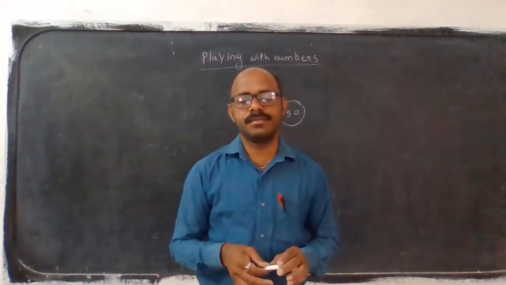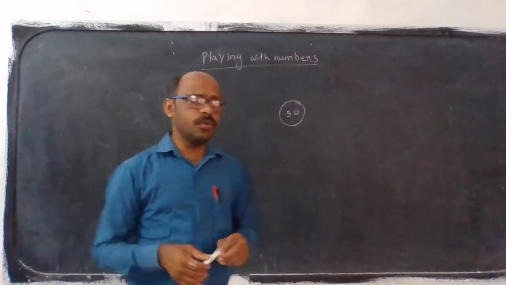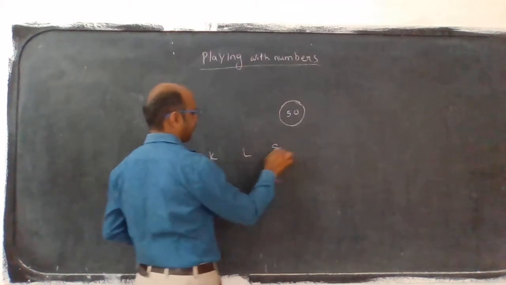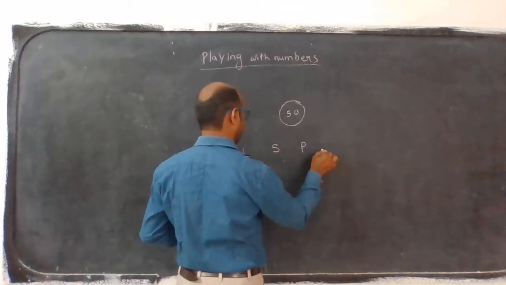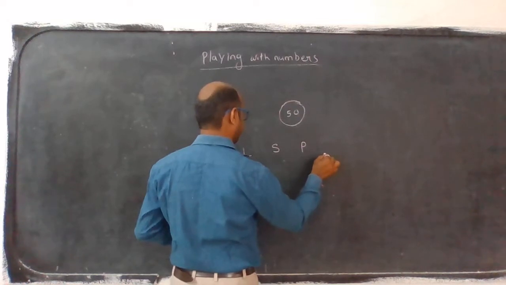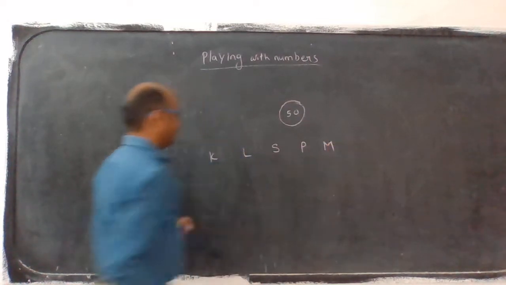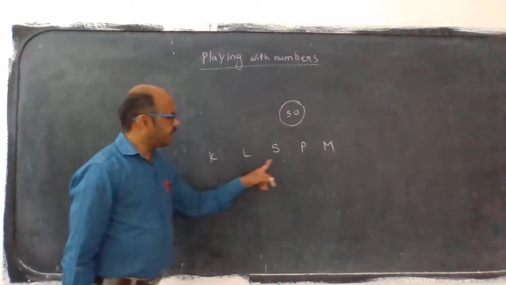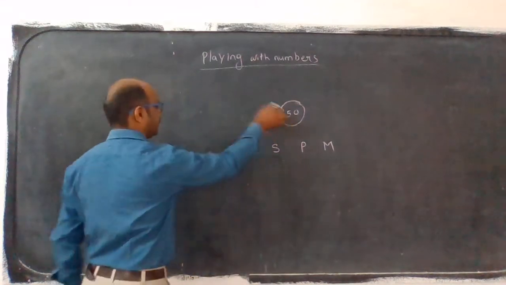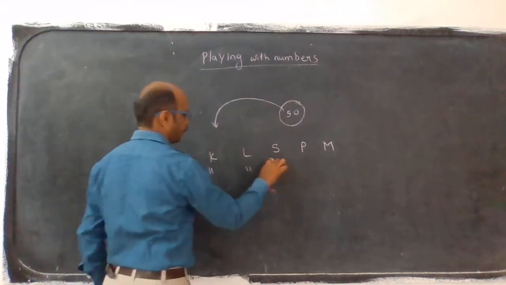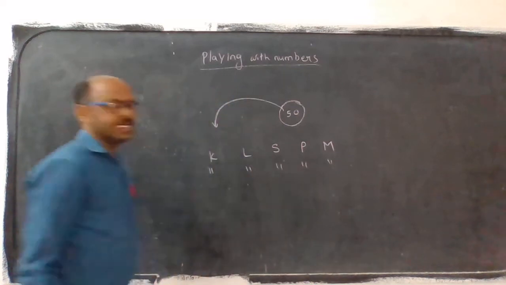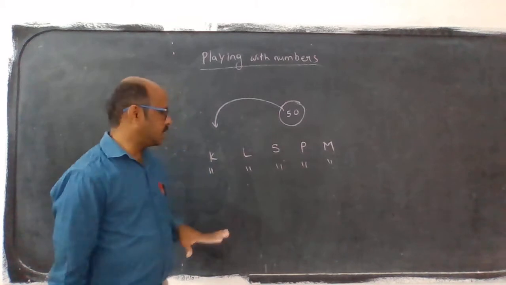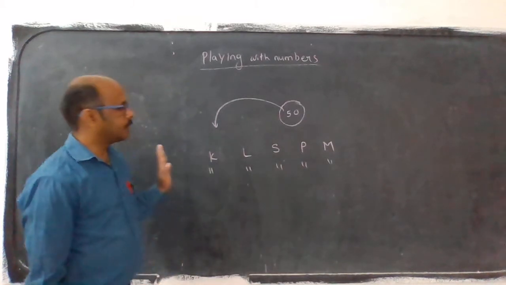How to give? First he gave 2 chocolates to each of the 5 friends. Out of the 50 chocolates, how many are given? 5 twos are 10.